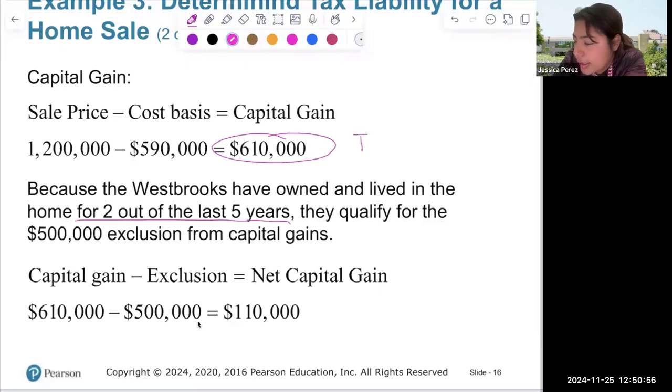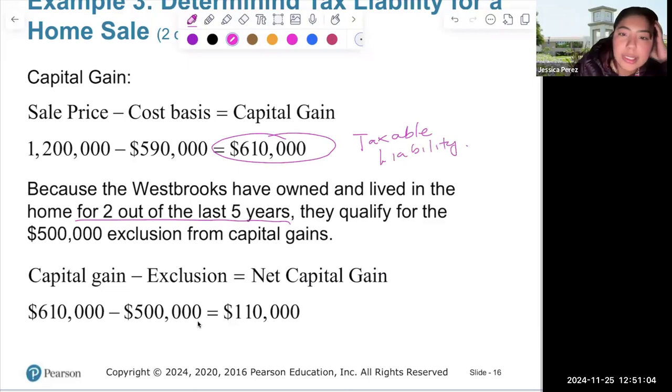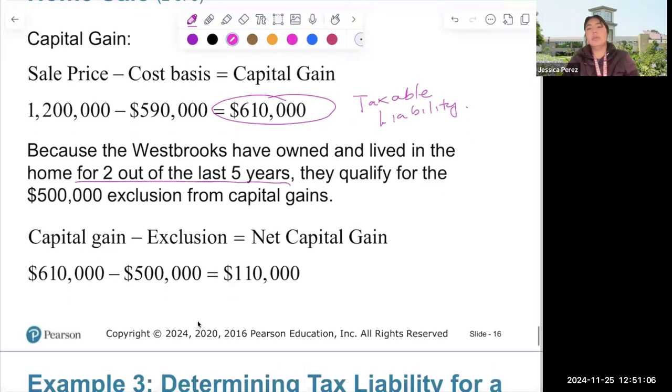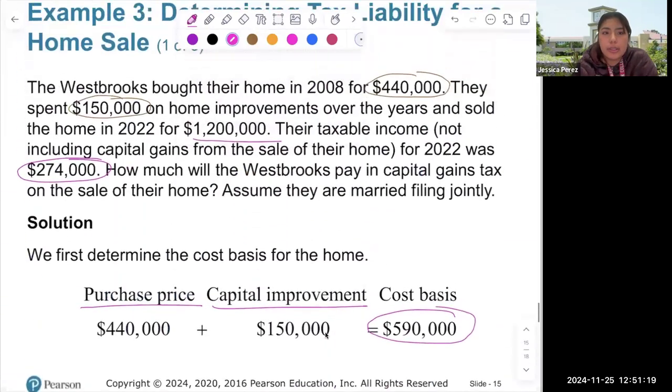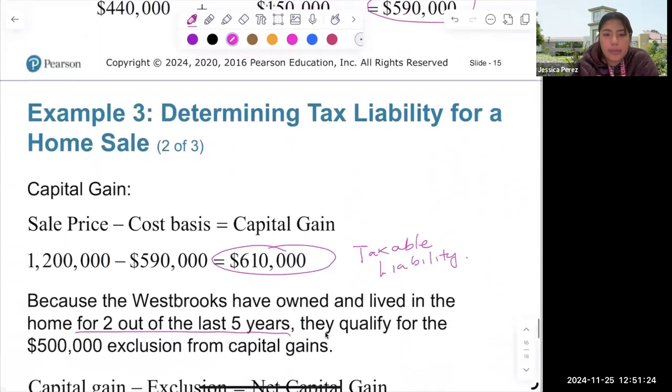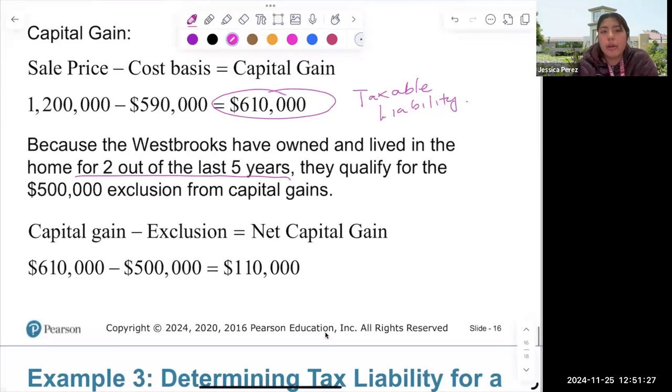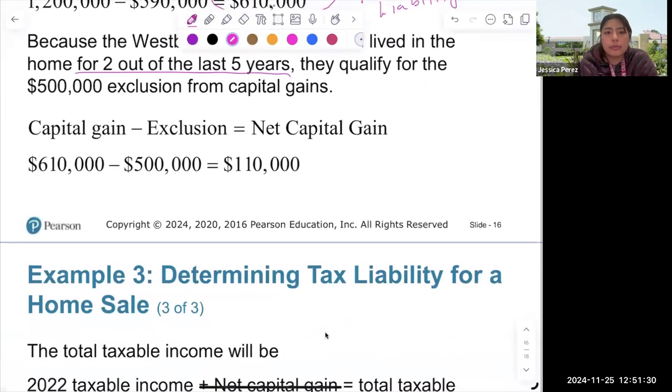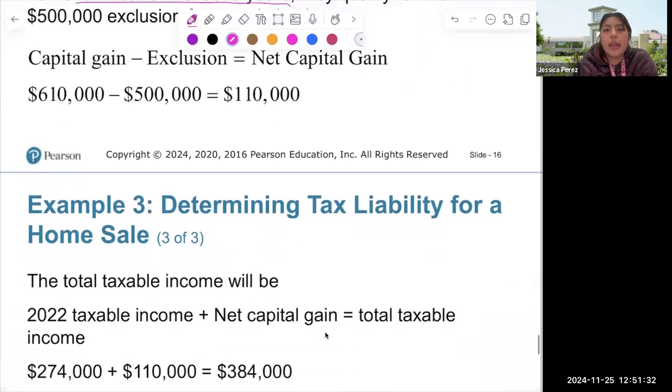So again, we're looking at the taxable liability here. It's going to be the capital gain minus the exclusion. So you're going to look at the net capital gain, not just the capital gain. The net is your capital gain minus the exclusion from the table, $500,000, because that's how much it was said it will be. They qualify for $500,000. So they would have $110,000.